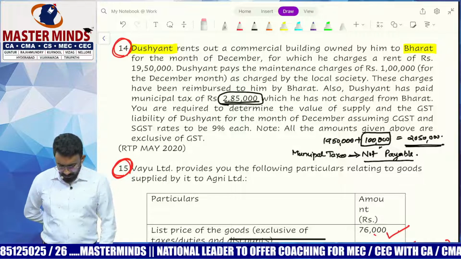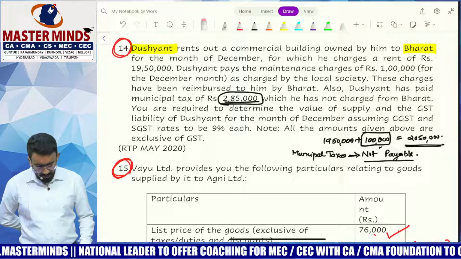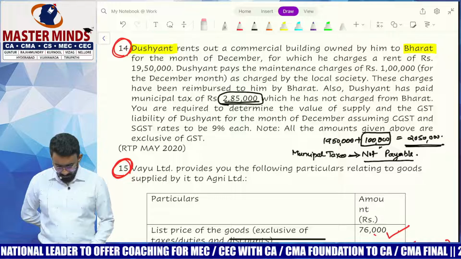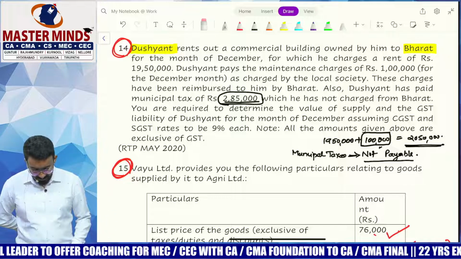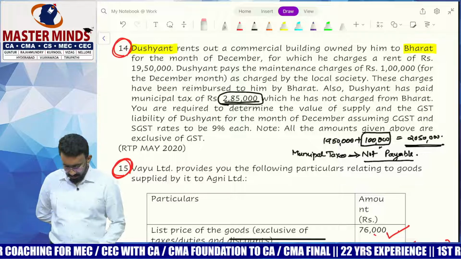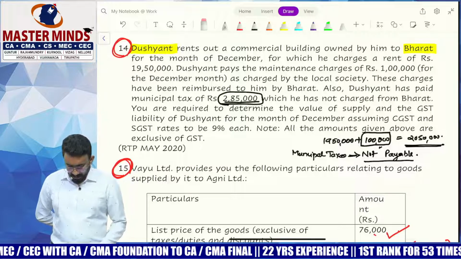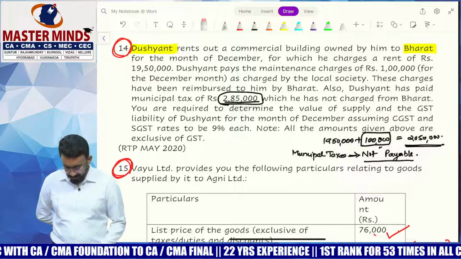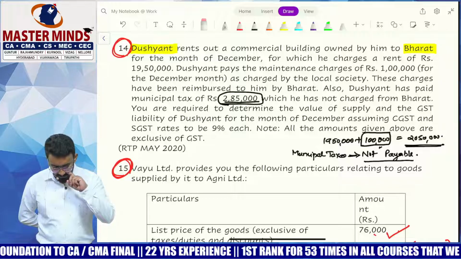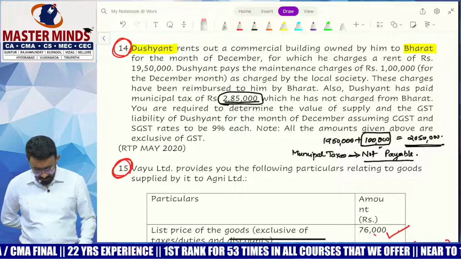Okay, so let's look at question 14 here. Dushyant rents out a commercial building owned by him to Bharat for the month of December, for which he charges a rent of 19 lakh 50,000. Dushyant pays maintenance charge of 1 lakh for the December month as charged by the local society. These charges have been reimbursed to him by Bharat. Also, Dushyant has paid municipal taxes of 2,85,000, which he has not charged from Bharat. You are required to determine the value of supply and GST liability of Dushyant for the month of December, assuming CGST, SGST at 9% each.